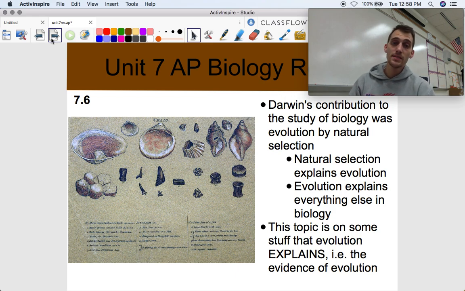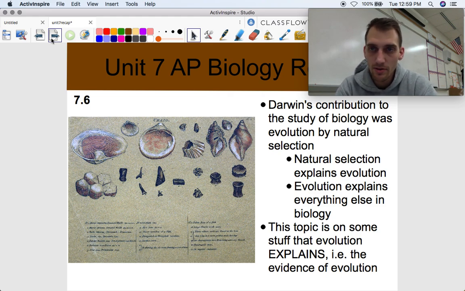7.6 is on the evidence of evolution. And what I'm trying to show you here in this picture is that this topic is all about some of the stuff that evolution explains, the evidence of evolution, how we know evolution is actually a thing. So as I put up top, Darwin's contribution to the study of biology was evolution by natural selection. Natural selection explains evolution. Evolution explains everything else in biology.